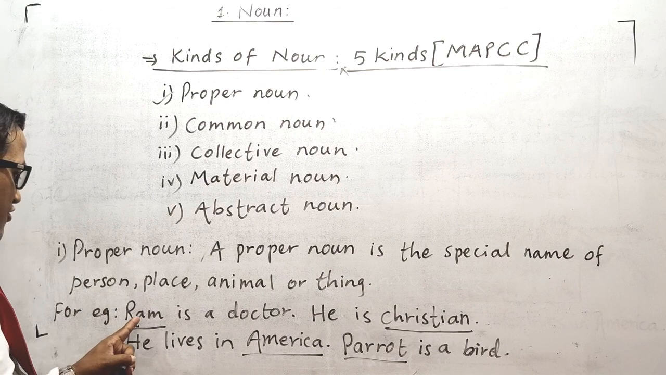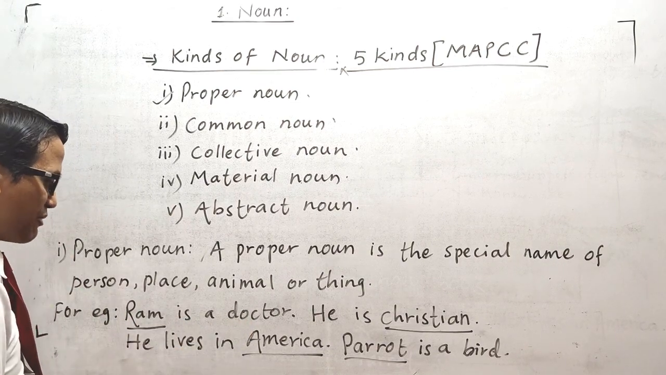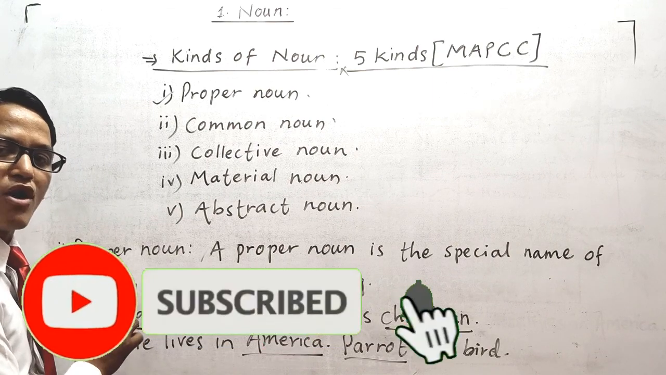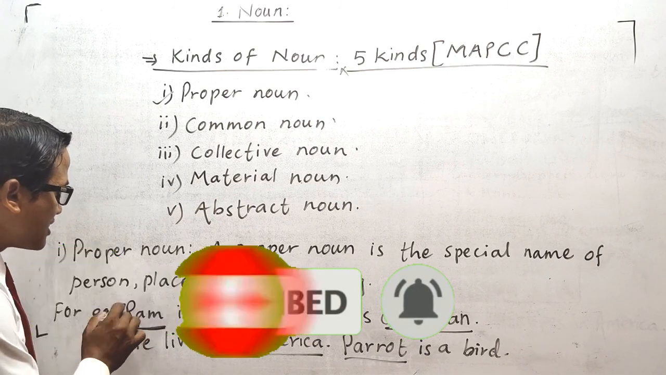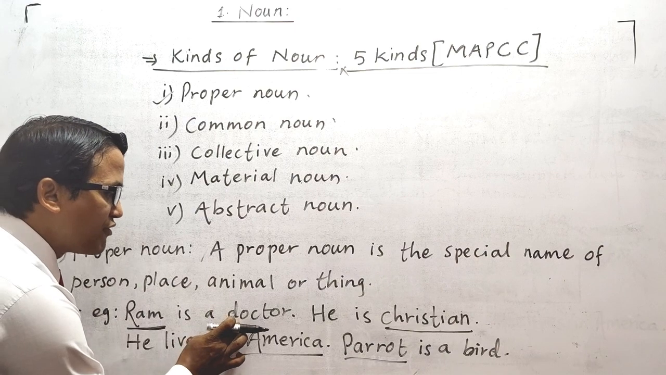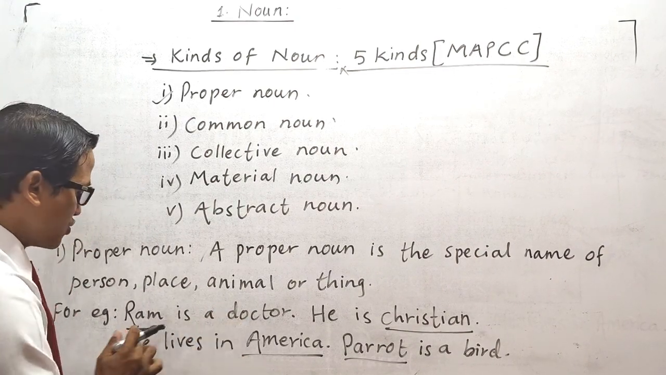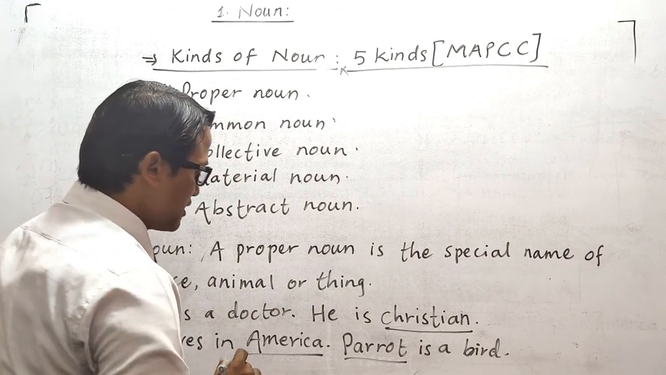Here, Ram is a doctor. In this first example, Ram is the name of person. It is the special name. Ram is the special name of person. That's why in Ram is a doctor, Ram is proper noun.